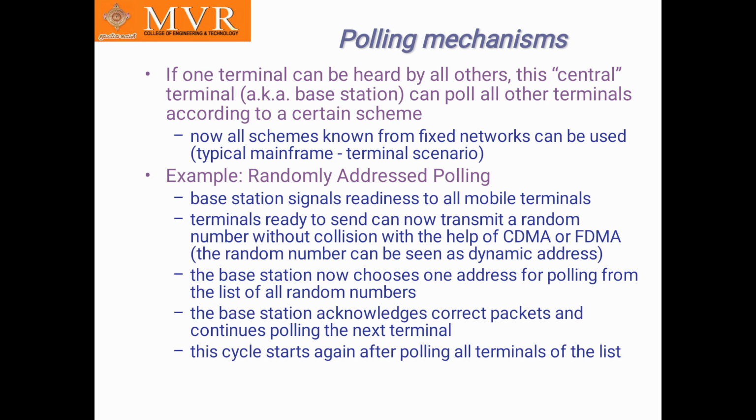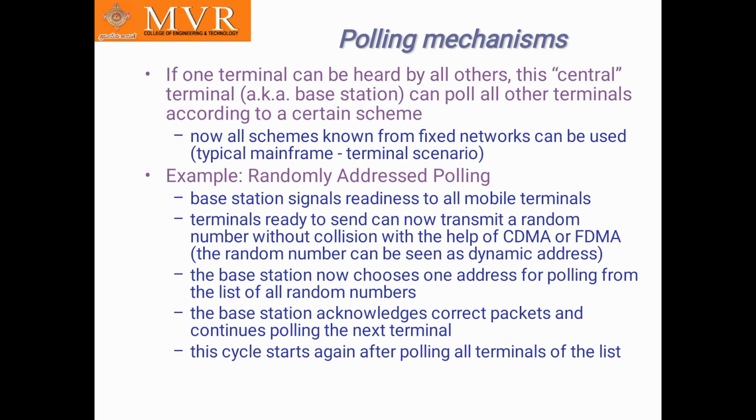Polling mechanism. If one terminal can be heard by all others, the central terminal, which is the base station, can poll the other terminals according to a certain scheme. Now all schemes known for fixed networks can be used, for example randomly addressed polling. In randomly addressed polling, the base station signals readiness to the mobile terminals.